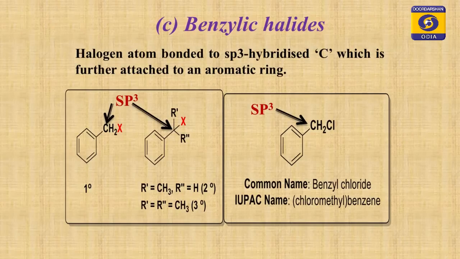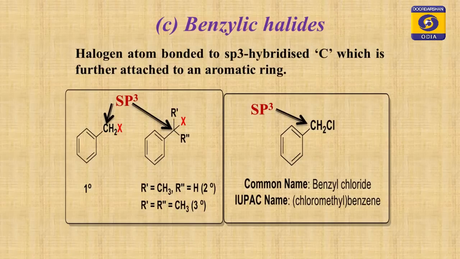Here the carbon atom is sp3 hybridized, and that carbon is attached to the benzene ring system. In benzene all the carbons are sp2 hybridized, but the carbon outside it is sp3 hybridized, to which the halogen is attached. I have given you an example on the screen. Benzyl chloride: on the right side you can see the benzene ring, then CH2 and then chlorine. This is called benzyl chloride.